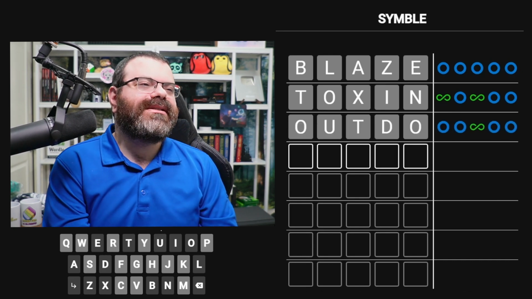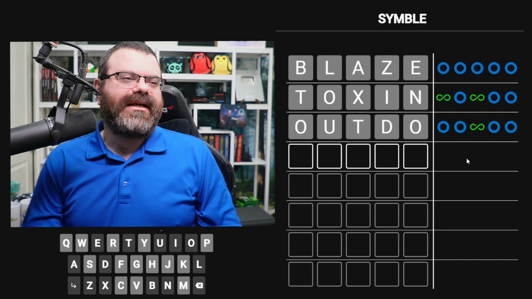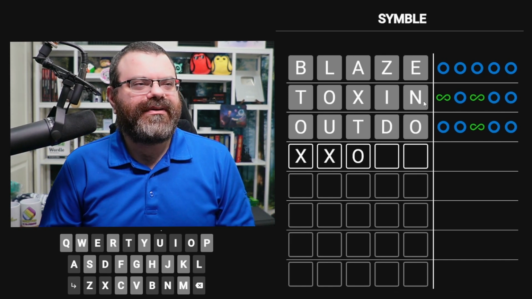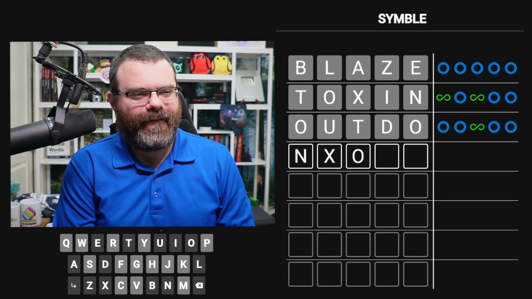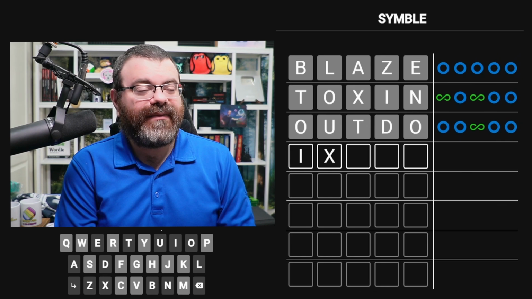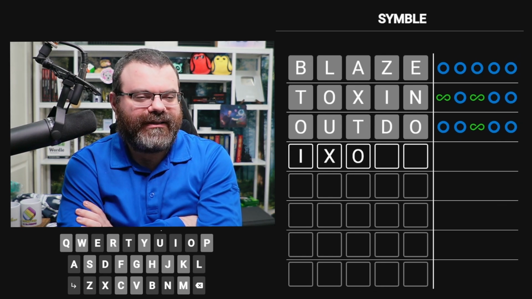Okay, so what we learned is we continued to use a letter that goes in the middle. It's got to be the O in the middle. And then we did not use the letter that goes first. So it's an N or an I. Let's look at N one more time. I just don't see how N works. So we can't do double O. So I'm thinking I something O then. I didn't give this enough of a chance, I guess. It didn't seem like it worked.